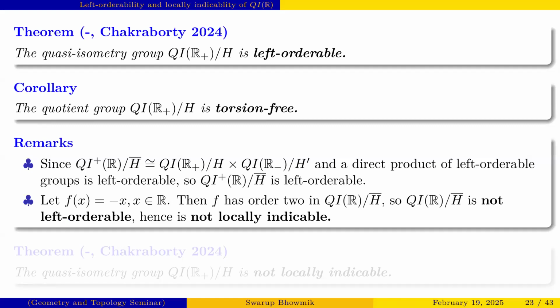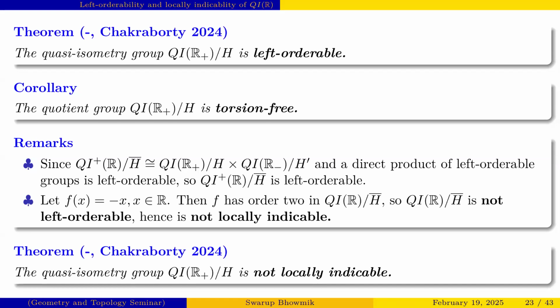We also proved this result by the Navas criterion, that this group is left orderable, and obviously this group is torsion free. There are some remarks: QIR plus quotient H bar is isomorphic to QIR plus quotient H direct product QIR minus by H prime. Since the direct product of left orderable groups is left orderable, we can say that this group is left orderable. And interestingly, if we take the element f(x) equal to -x, that element has order 2, so it is not left orderable, and hence you can easily see that it is not locally indicable also.